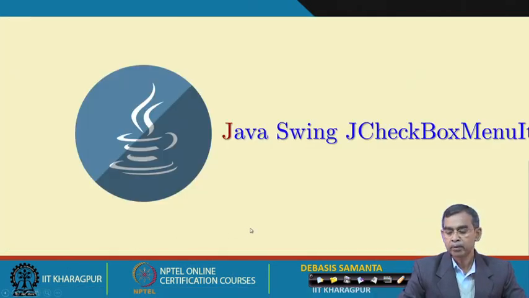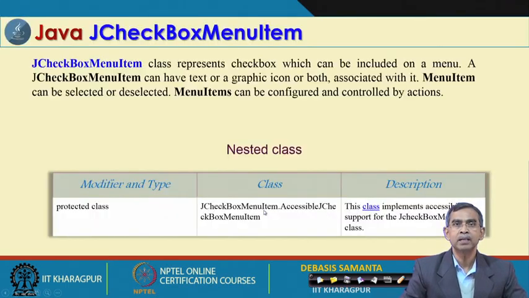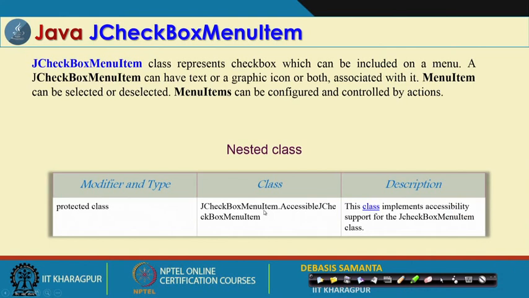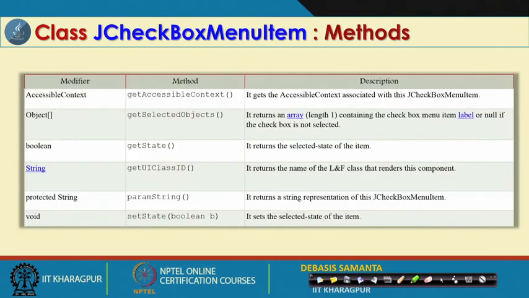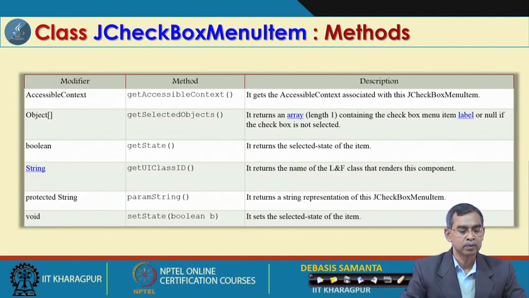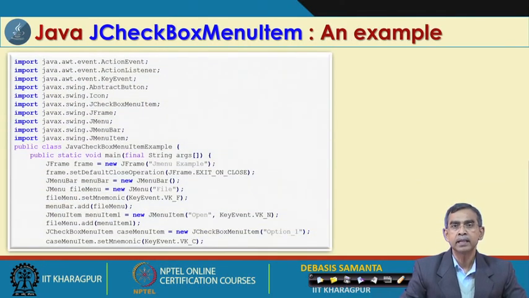So, this is the popup menu, and then the Java Swing checkbox menu. The checkbox menu item is very similar to the checkbox concept in the AWT class. It is basically under the component class. It has many constructors and is a little bit complex to use. And then this is an example.